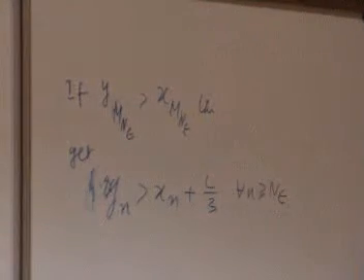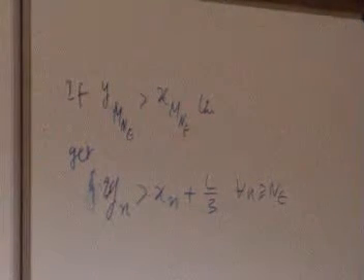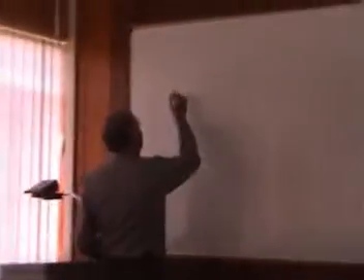Now I remove this. The observation: a Cauchy sequence not converging to 0 is not equivalent to 0.